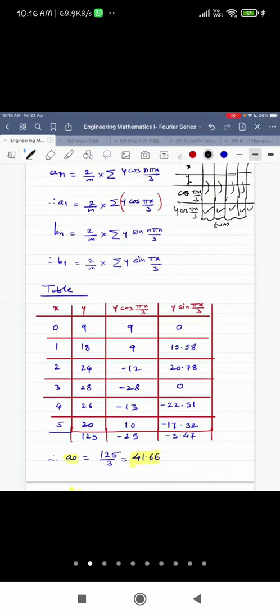Sometimes the table values may be given to you, and sometimes they may not be given, so you will have to find out those values. It is a simple calculation. Just remember whether to keep the calculator in degree mode or radian mode while doing the calculations.